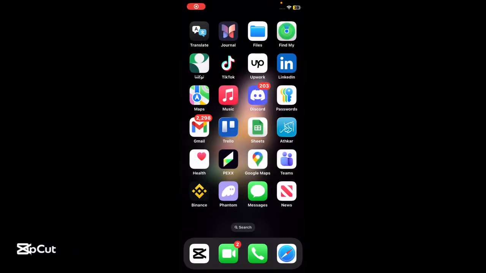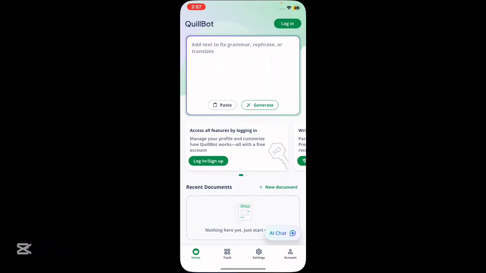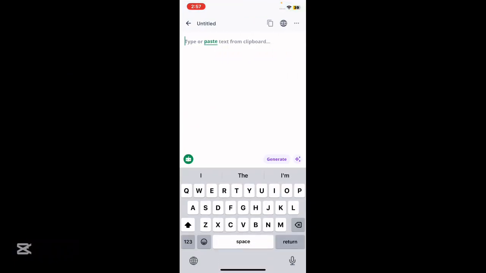Quillbot is a comprehensive AI writing suite that assists with everything from brainstorming to final polishing. Now we're gonna guide you on how to use its core features for content writing. Here's an example here for content writing.